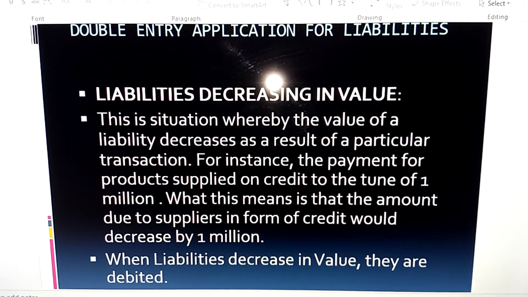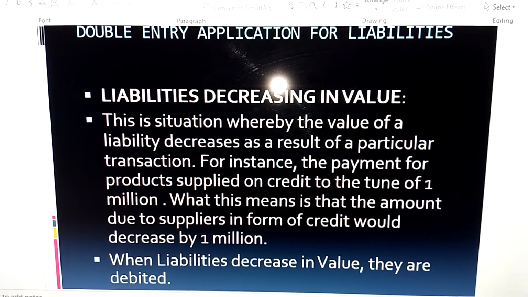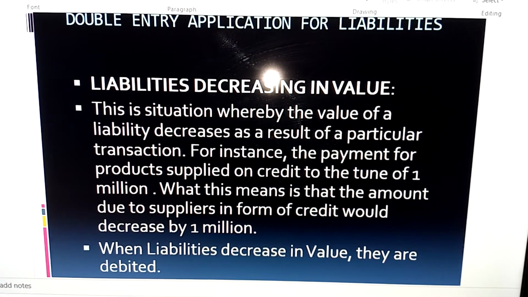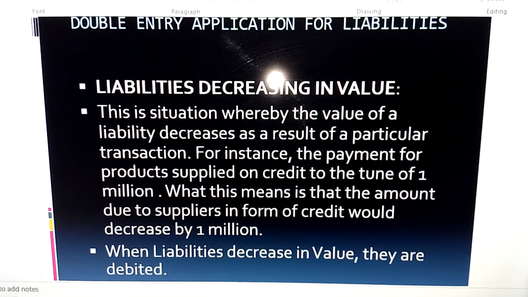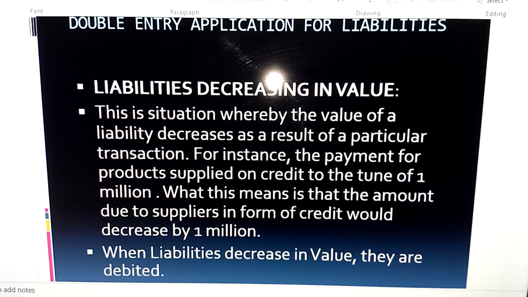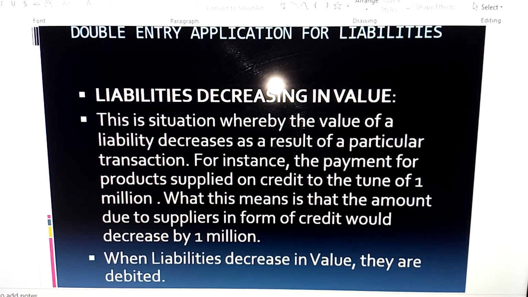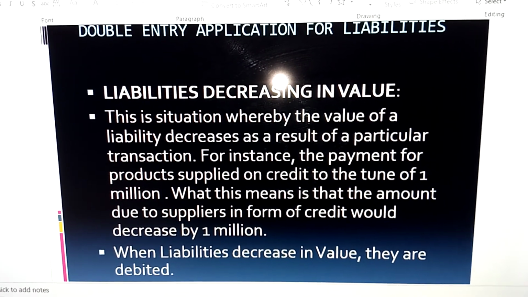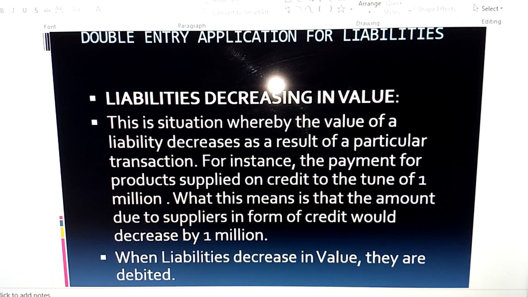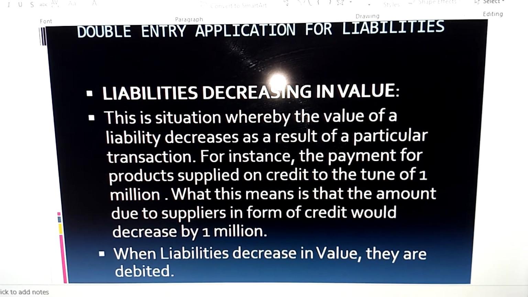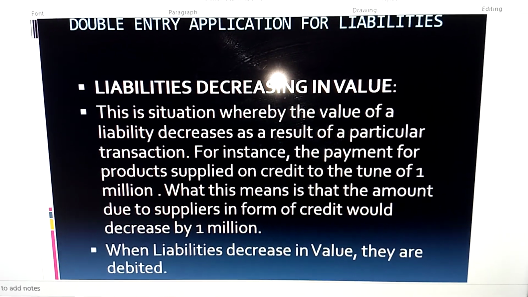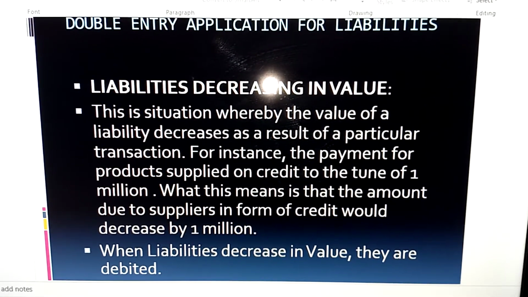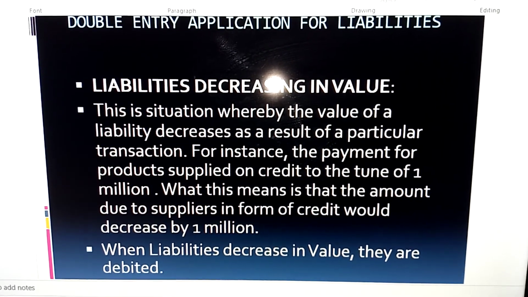Now the other one is liabilities decreasing in value. What I'm saying is that as a result of the transaction, the value of the liability is decreasing. For instance, if we paid part of the goods that we bought on credit. Remember, we bought goods worth 2 million on credit. Now, if we're paying part of it, say we're paying 1 million out of it, it will mean that the value of the liability, which is the debt owed to the supplier, will reduce by 1 million. So when liabilities decrease in value, they are debited.